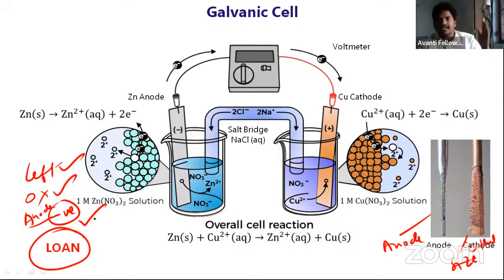So on the left side, we have an anode. This anode is doing oxidation. What is the charge present on this anode? That is a negative charge. Why, sir? It is losing zinc ions and having electrons on its surface. That makes this particular anode negative.